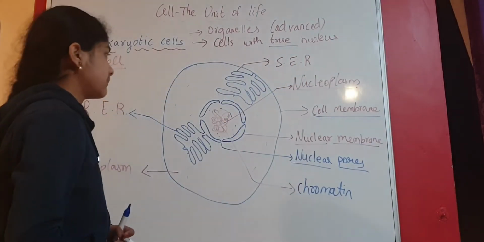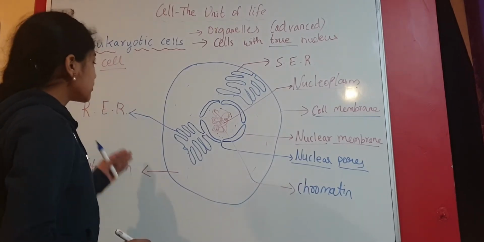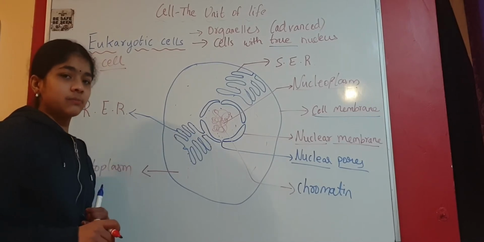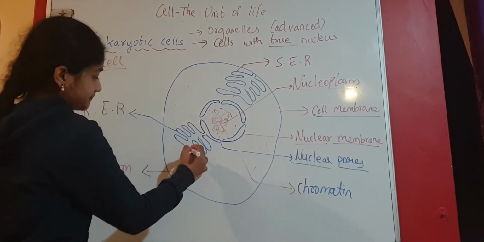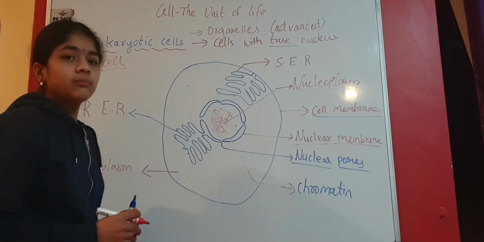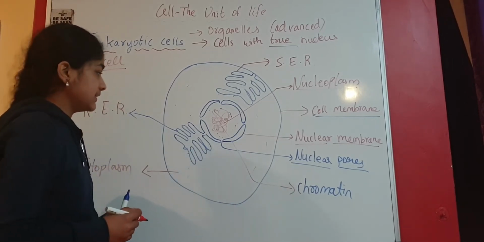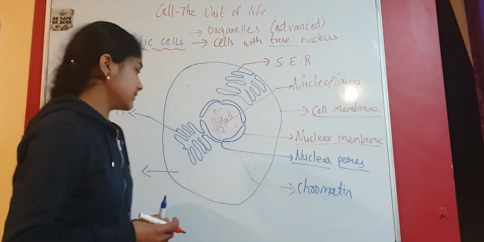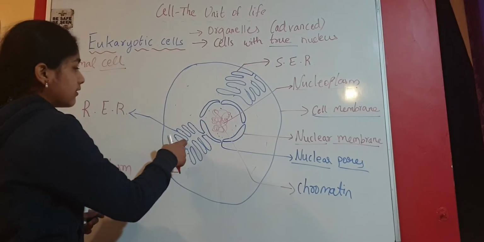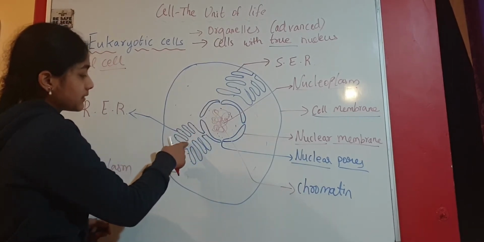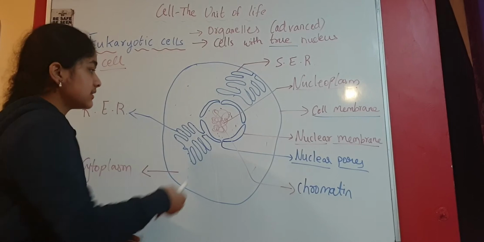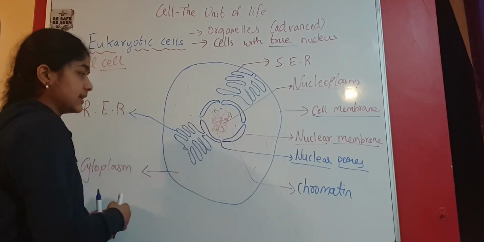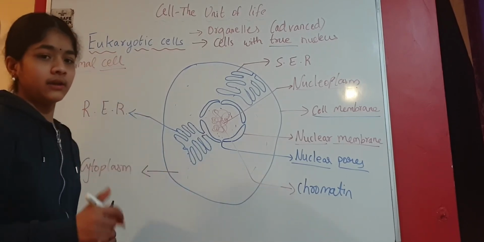So this is about the endoplasmic reticulum. The main function of RER is to make proteins. They synthesize proteins because the main function of ribosomes is the synthesis of proteins. And smooth endoplasmic reticulum helps in lipid synthesis or steroid synthesis. The endoplasmic reticulum also helps in the transfer of substances from the nucleus to any other organelle or the other cell. So this is the endoplasmic reticulum.